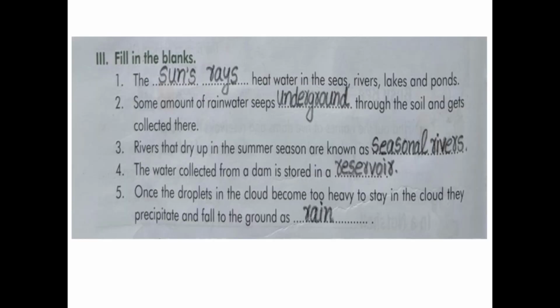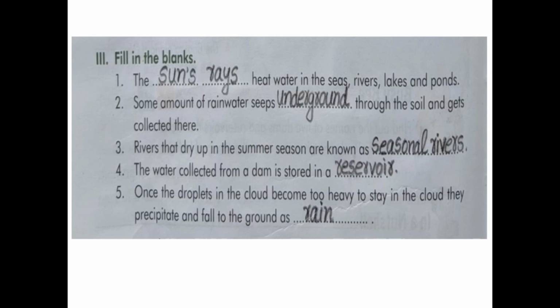Our next exercise is fill in the blanks. Number 1. The dash heat water in the seas, rivers, lakes and ponds. Correct answer is sun's rays. Number 2. Some amount of rainwater seeps dash through the soil and gets collected there. Correct answer is underground. Number 3.